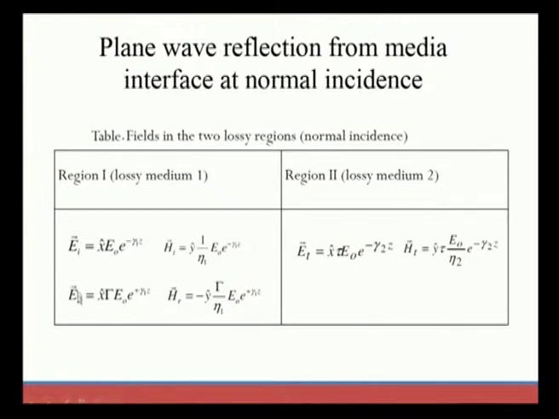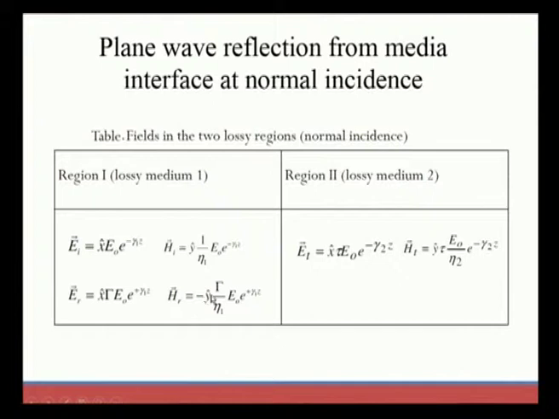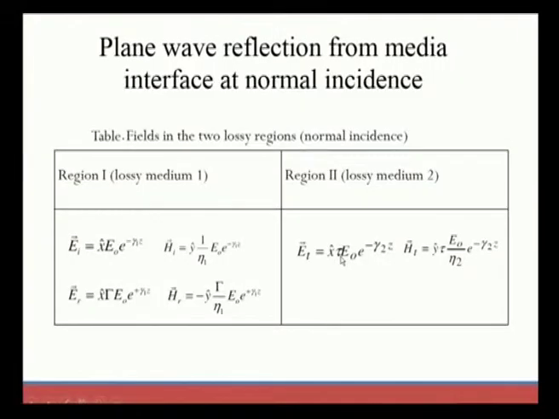So, for both incident and reflected waves the electric field equation will be this, and for the same incident wave and also the reflected wave the electric field and magnetic field will be like this. This is the expression in region 1. Similarly, we also find the transmitted field, which will be present in region 2 of lossy medium 2, which has this expression. Here we need to observe two things: gamma represents the reflection coefficient and tau represents the transmission coefficient. These are the coefficients we observed in the electric field and magnetic field equations in region 1 and region 2.